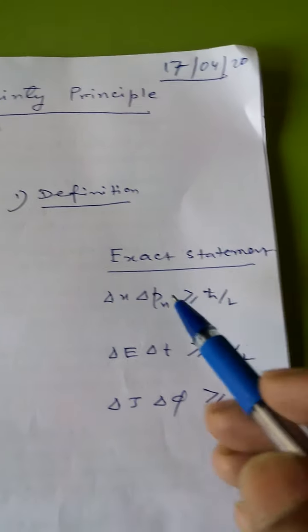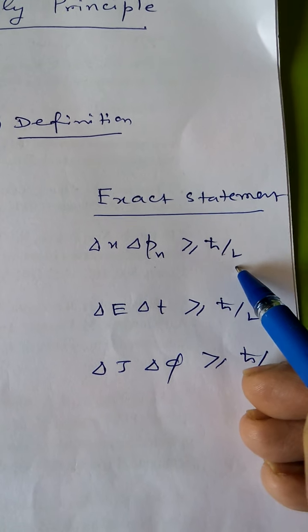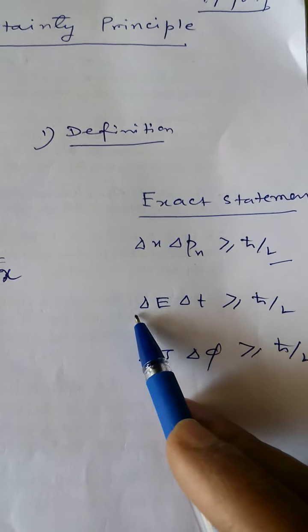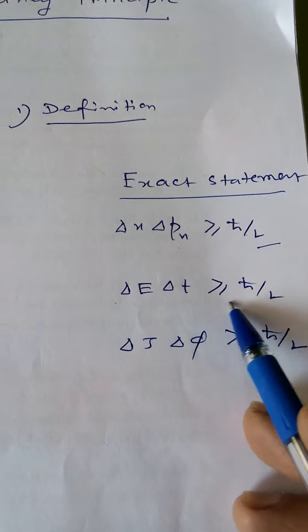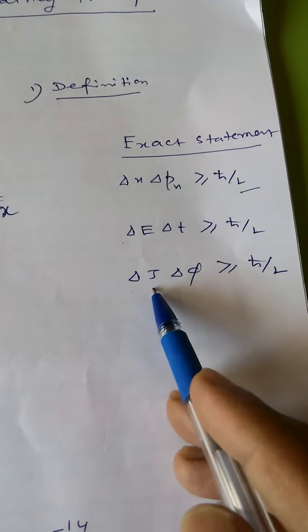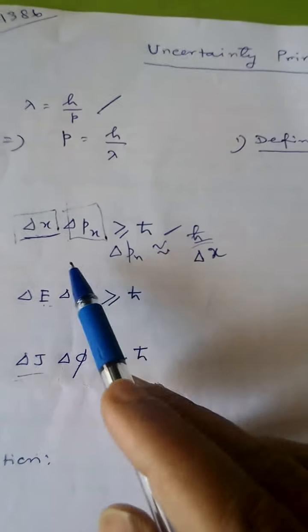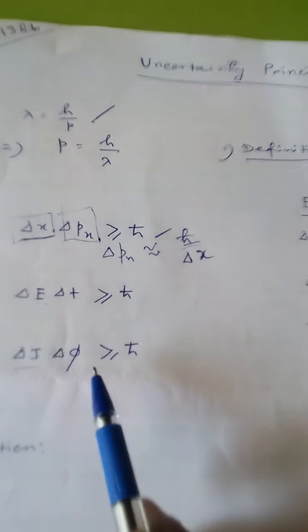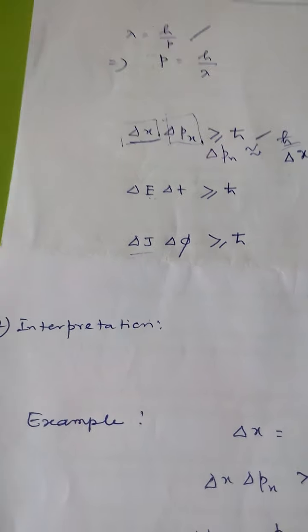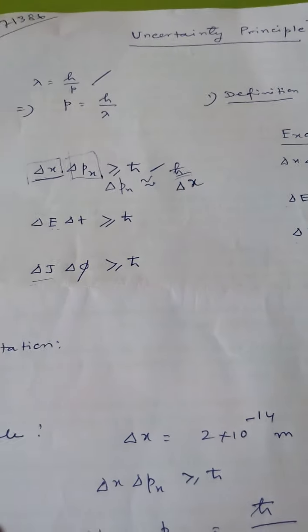In the true sense, the exact statements are delta x delta px greater than or equal to h cut by 2, delta E delta t greater than or equal to h cut by 2, delta J delta phi greater than or equal to h cut by 2. So these are the exact measurements, and this is the elementary expression of the uncertainty principle. Now this is the uncertainty.